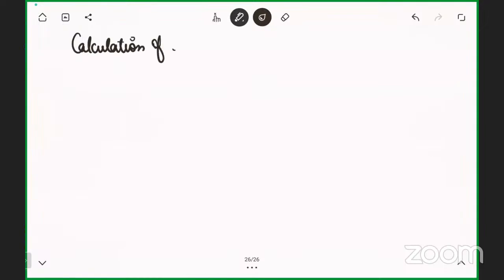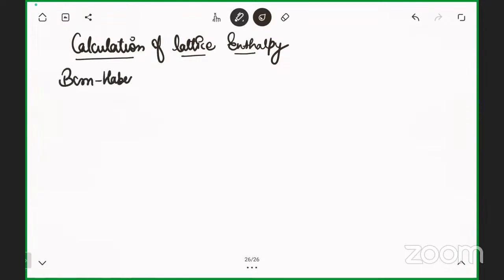So let's talk about the calculation of lattice enthalpy. For the calculation of the lattice enthalpy, we have the Born-Haber cycle. And what is the Born-Haber cycle?